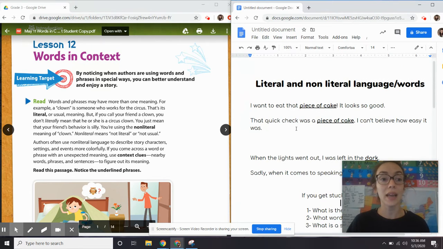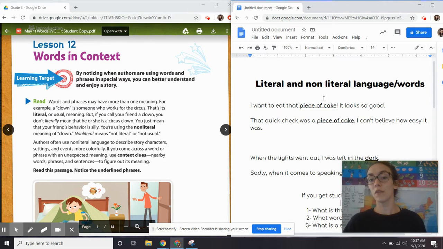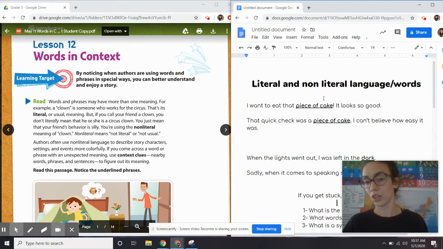So let's read our learning target and then we'll jump over here to this screen and talk about it before we dive in. It says, by noticing when authors are using words and phrases in special ways, you can better understand and enjoy a story. So let's look over here literal and non literal language and words. If I said, I want to eat that piece of cake, it looks so good. I literally mean I want a piece of cake, okay? Birthday cake, ice cream cake.